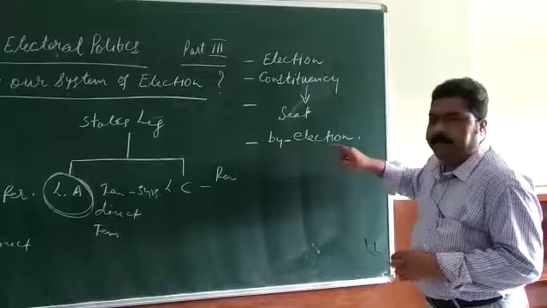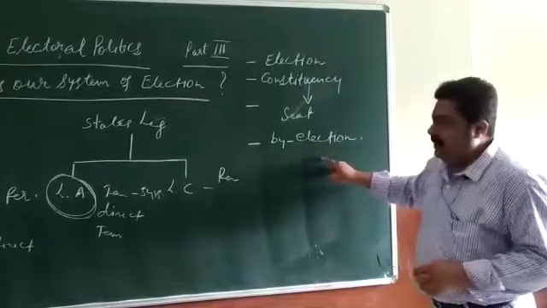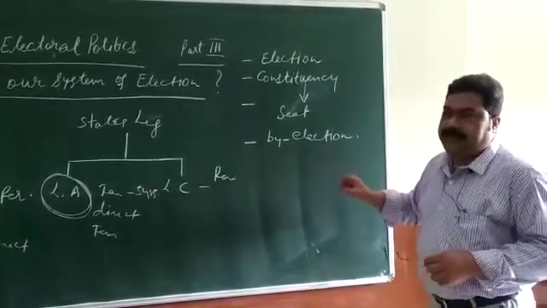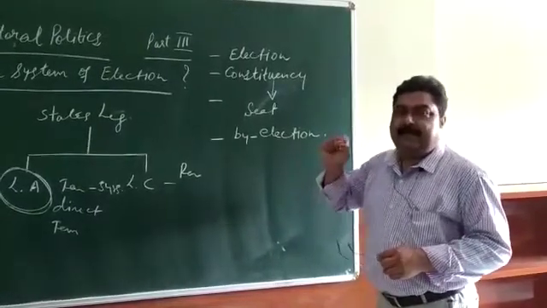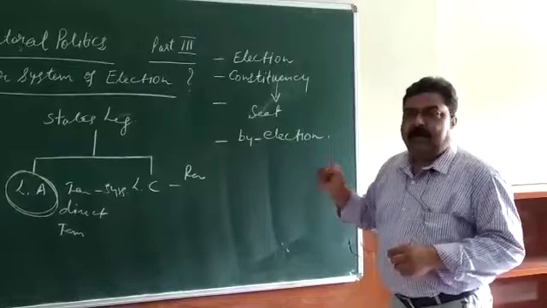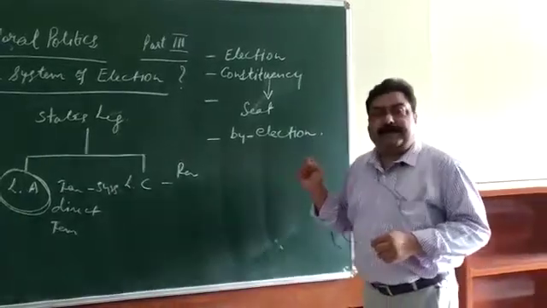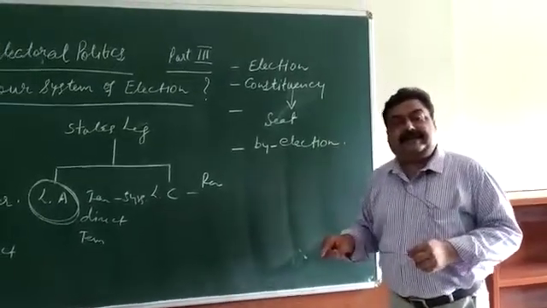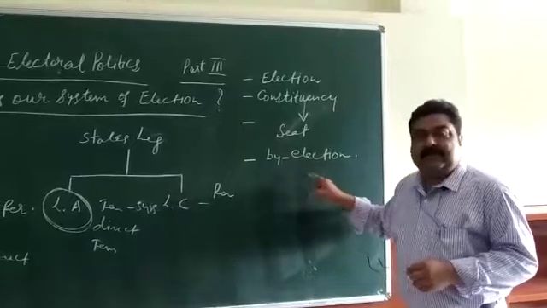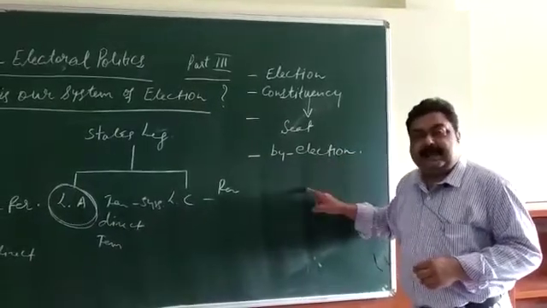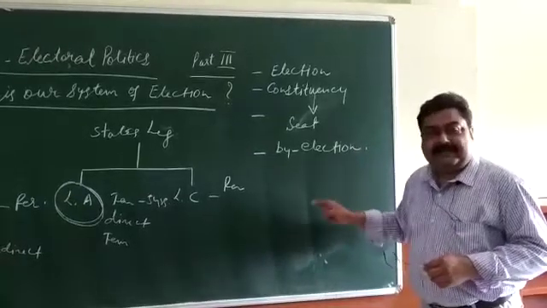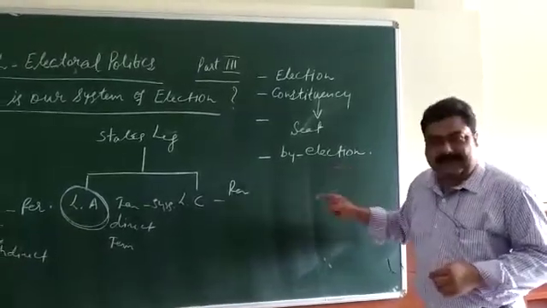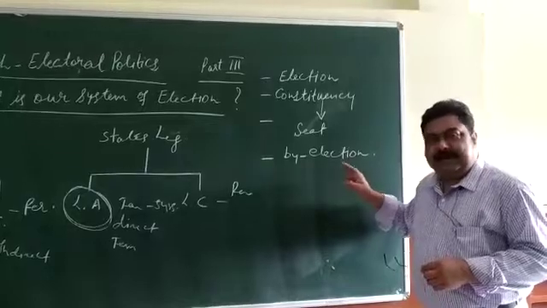Then we come to the by-election. What is a by-election? A by-election is a procedure where a seat has become vacant by the death or resignation of a member. Then elections are conducted again. A by-election is a procedure when any seat becomes vacant and, to fill that seat, elections are conducted for that seat. That election is called a by-election.